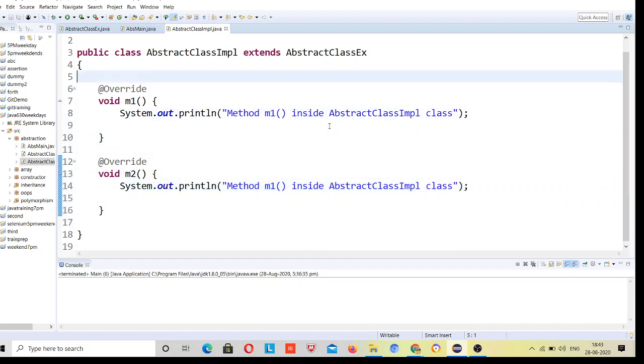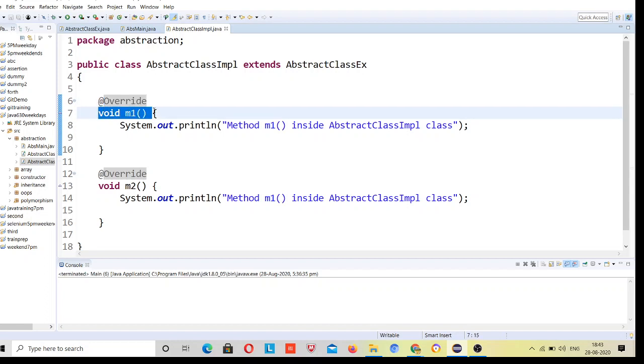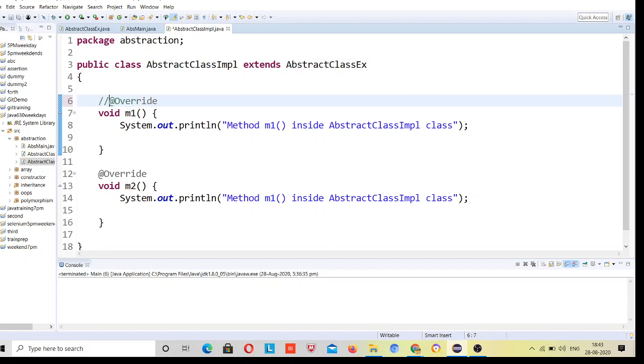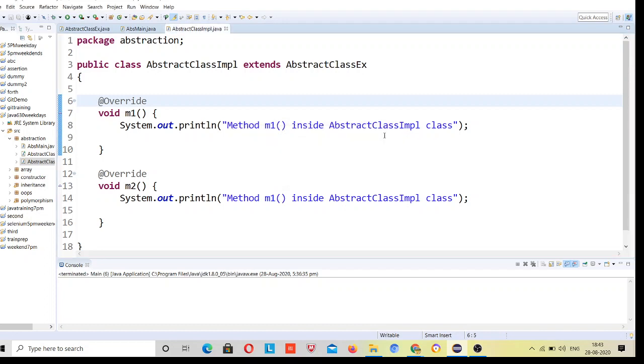Right, you can see this @Override annotation. What does it mean? It means that this method is present inside the parent, right? This one is the child class because it's extending this class. If I remove this, there will be no error, but it is not mandatory then to have this method present inside the parent. Now it is mandatory to have this method present inside the parent, right? So @Override means that you are overriding a method, and if you are overriding, this simply means this is present inside the parent, right?